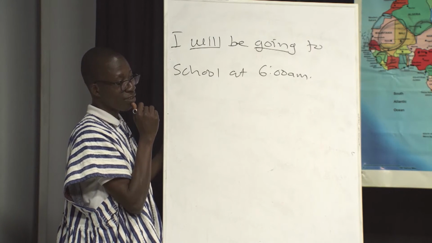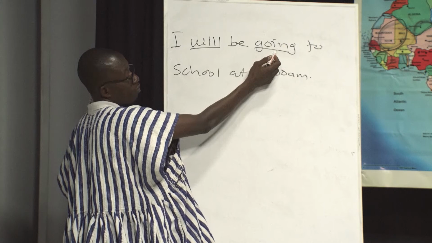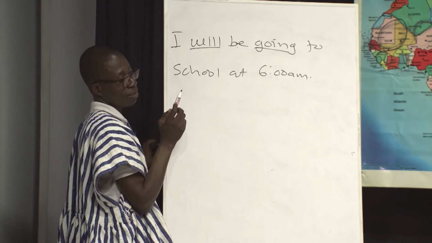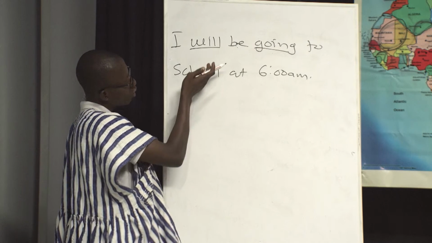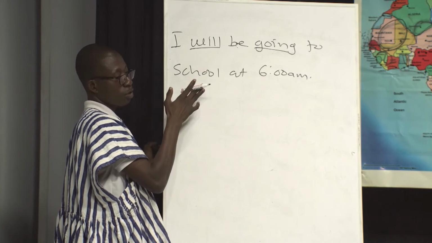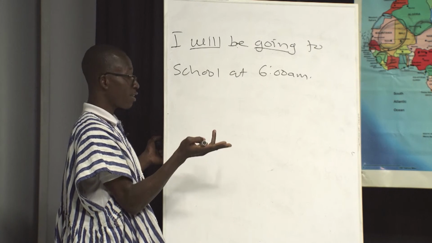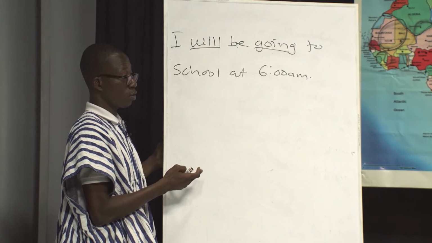Because you are using the continuous form of the verb go, that is why you need this. Do you understand? So in your sentence, what you have here is not a double auxiliary. It's not two modals at the same time. Do you get that?